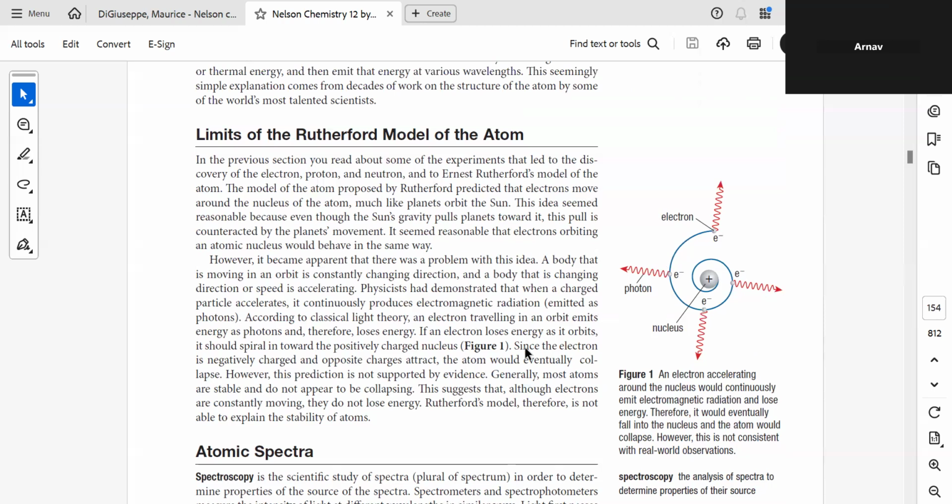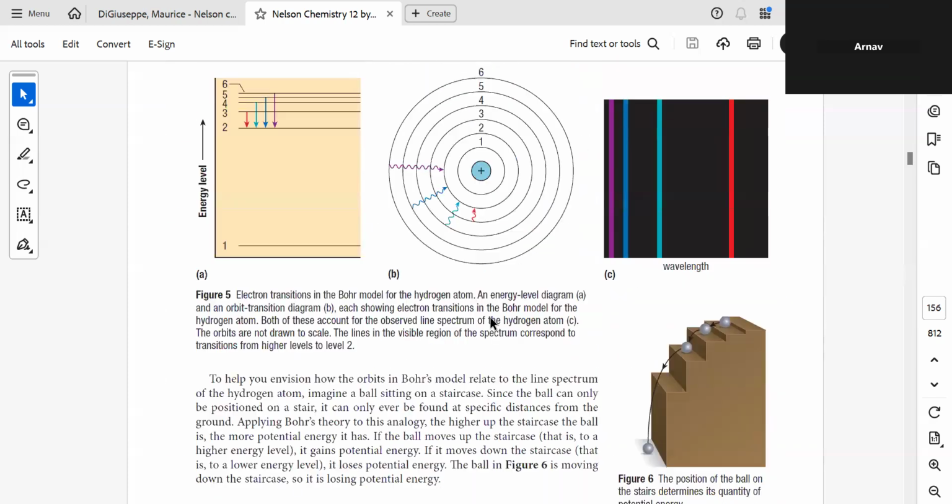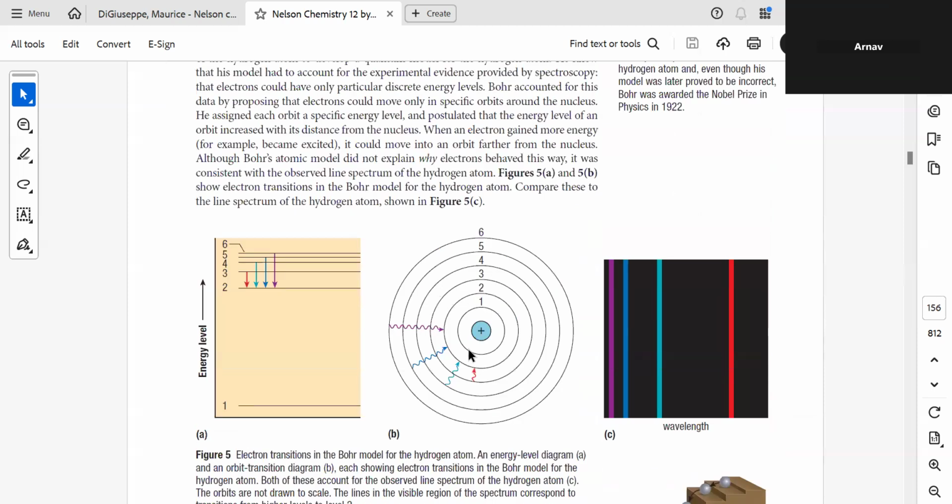The model was called the Bohr-Rutherford model, where we spoke about the presence of different orbits around the nucleus where the electrons are present. His model was pretty successful when he spoke about the hydrogen atom.